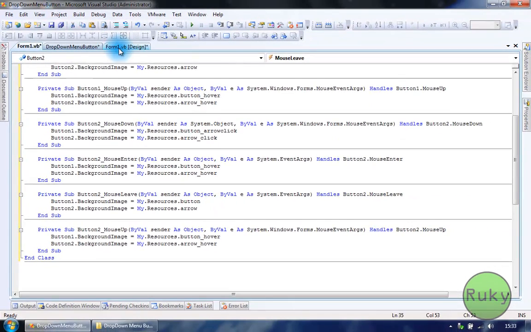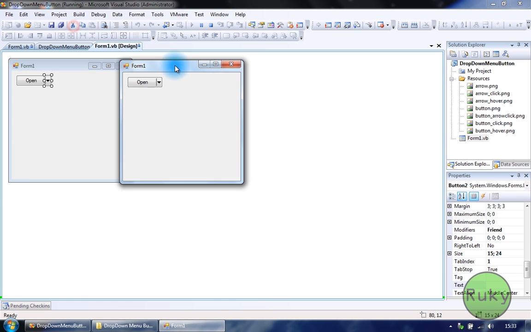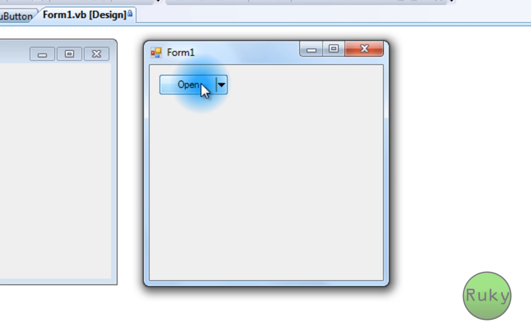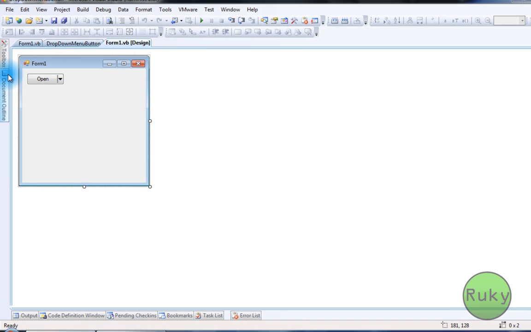Okay, now let's debug our project. Just a sec. Okay, as you can see now, our button works well. Those two buttons look like one button. Okay, the next thing we need to create is to add menu to our arrow.